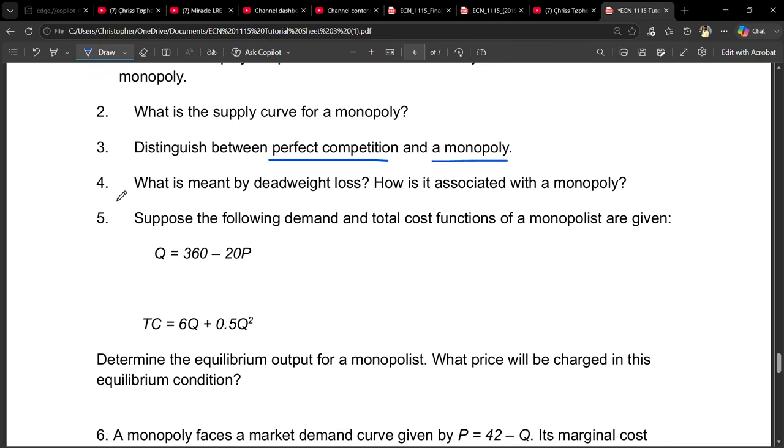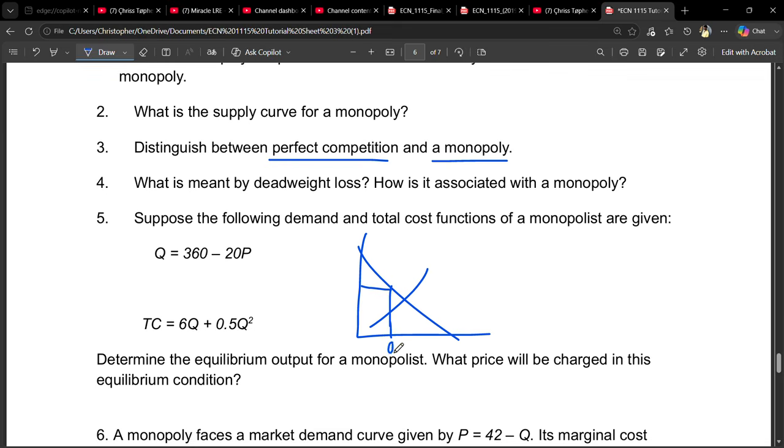Okay, so question 4 says, what is meant by the deadweight loss? How is it associated with the monopoly? What is meant by the deadweight loss is that it is simply the loss in welfare when there is inefficient allocative efficiency. What we mean is that in the monopoly, these firms produce a lower quantity, and they set the market price to be higher than the marginal cost.